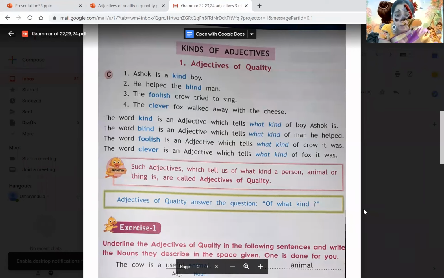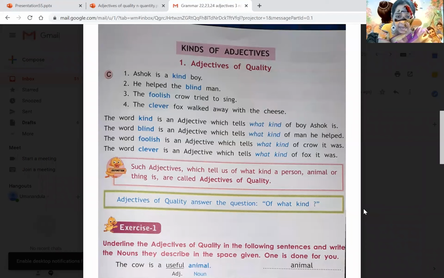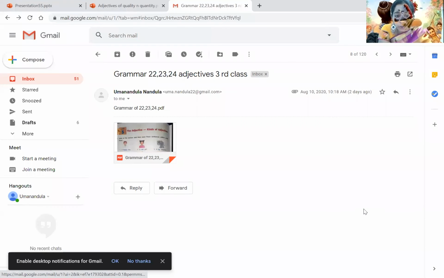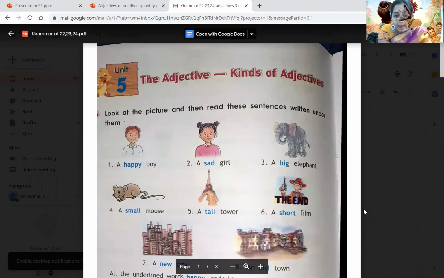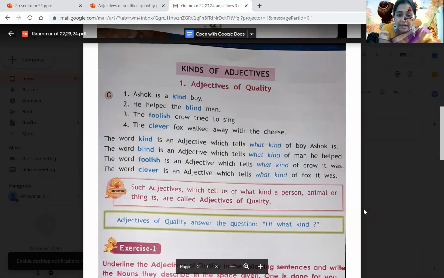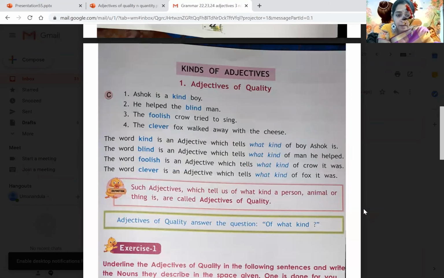The foolish crow tried to sing. The clever fox walked away with the cheese. The word kind is an adjective which tells what kind of boy Ashok is. Right, children? And the second point you can see, he helped the blind man. The foolish crow tried to sing. The clever fox walked away with the cheese.